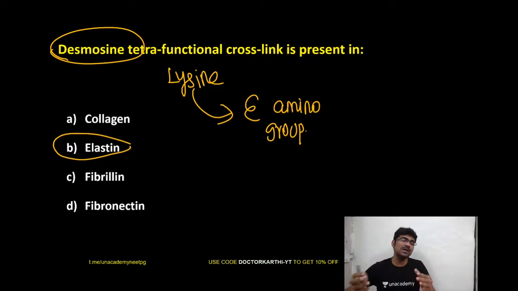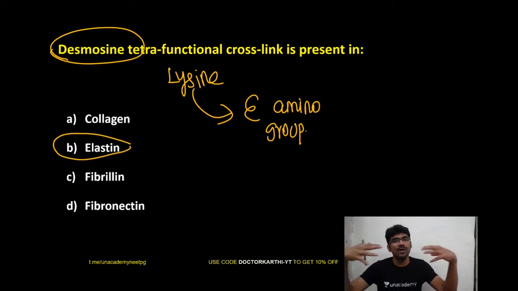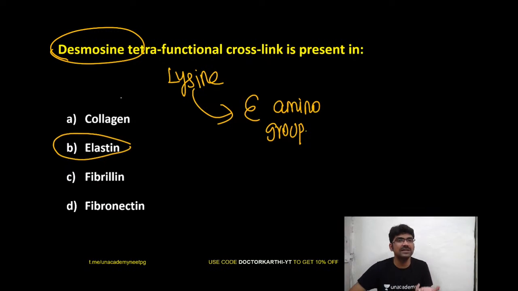So three oxidized ones, with an unoxidized epsilon amino group, they condense to form this desmosine cross link, right? So that is characteristic of desmosine, not collagen.